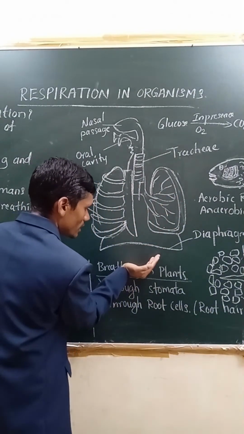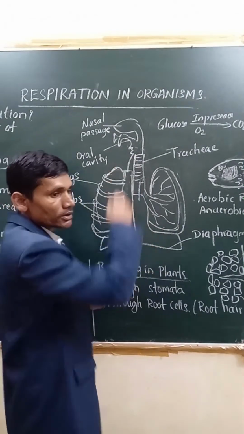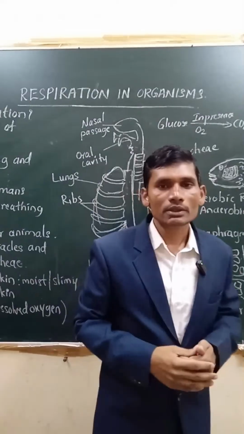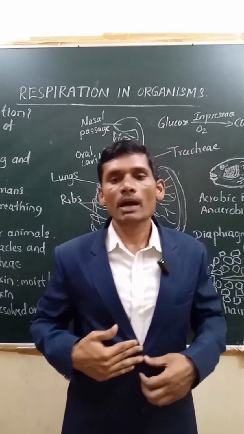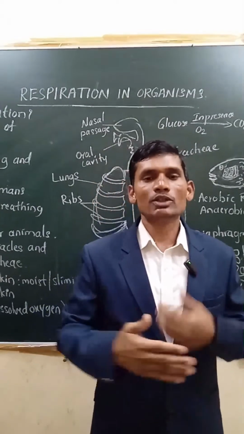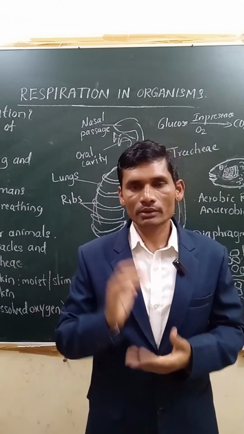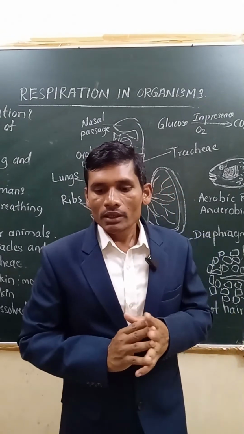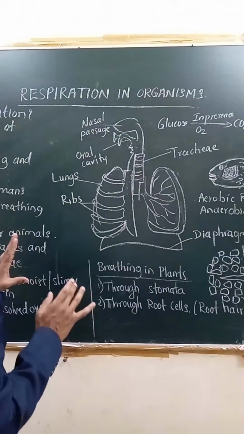The diaphragm had come down earlier, now it is moving up because it is putting out all the air which is present inside. We can check this by placing our palm on the abdomen. Our abdomen movement shows the entry of air and exit of air within our body. This can be done. Next, this is all about the human respiratory system, right?